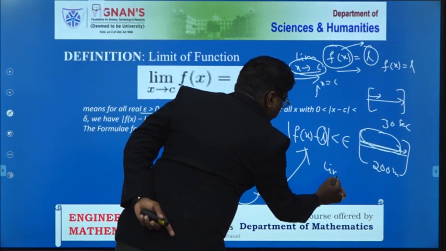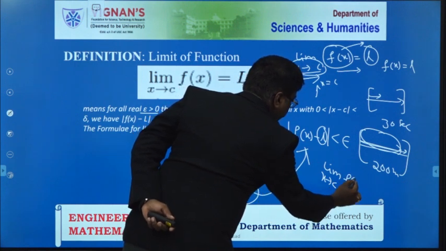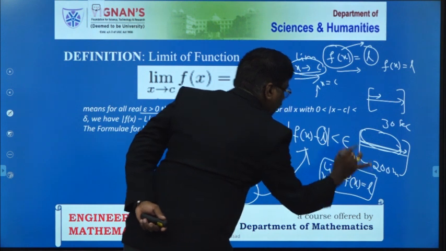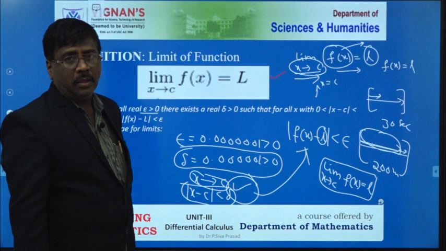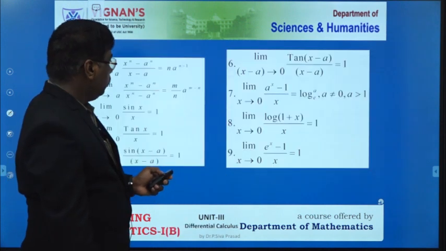So limit of x tends to c, f of x is equal to L only. Limit of x tends to c, f of x is equal to L, where L is called the limit of a function. Okay. So this is the actual definition.